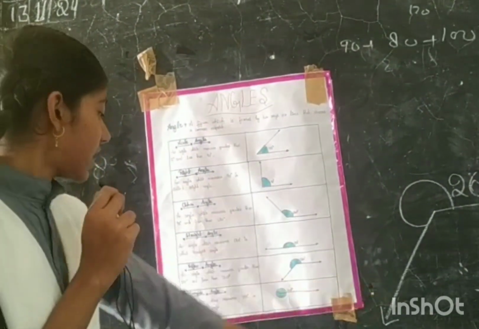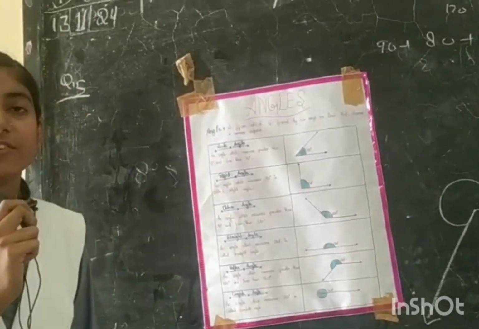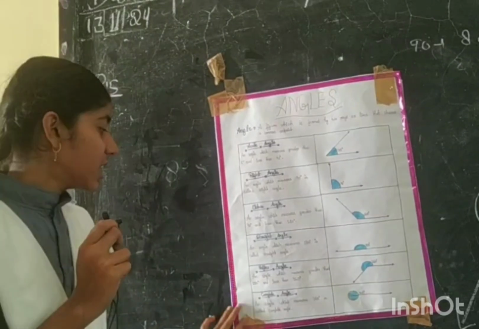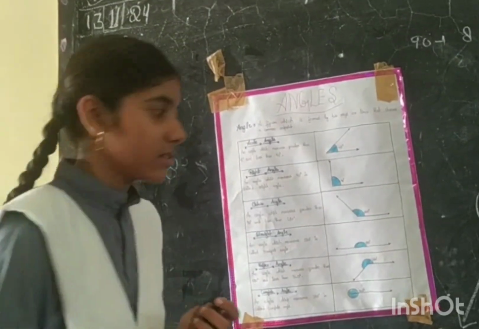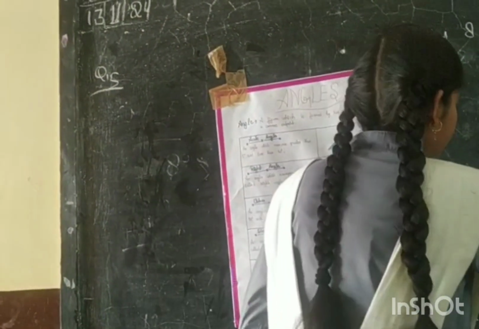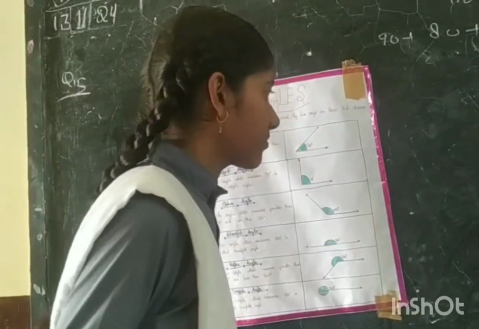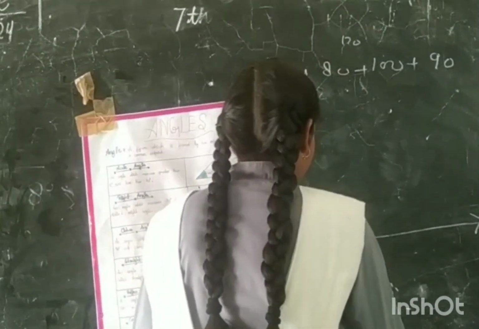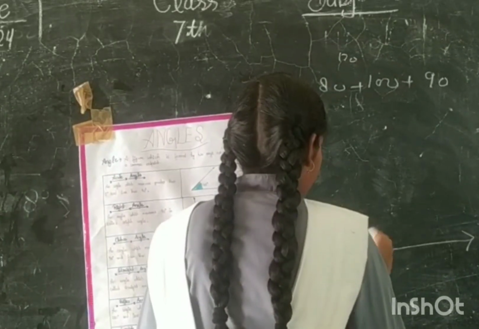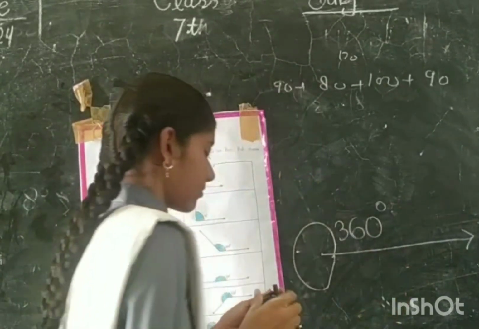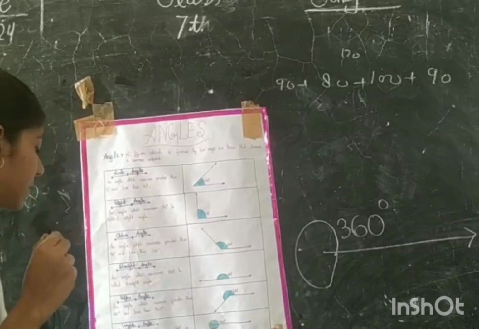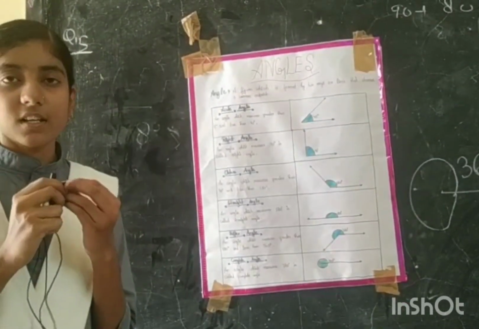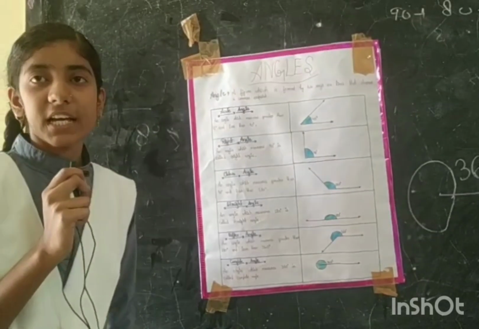This shape is a reflex angle. An angle which measures greater than 180 degrees and less than 360 degrees is called a reflex angle. Sixth, complete angle. This shape is a complete angle. An angle which measures 360 degrees is called a complete angle. Now my topic is complete. Any doubt, class?